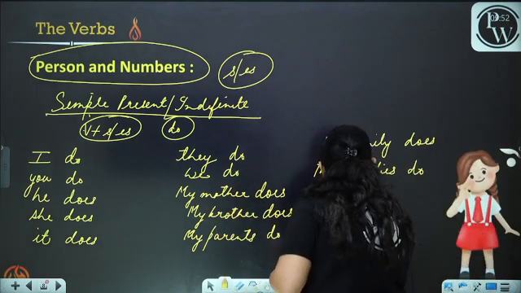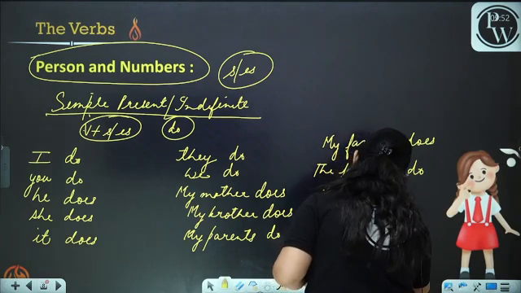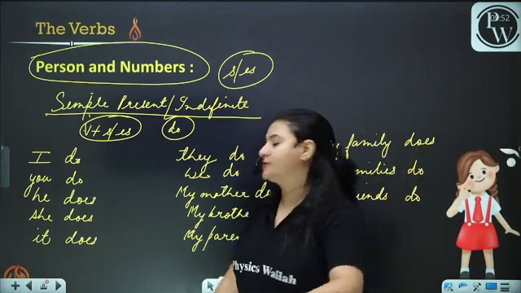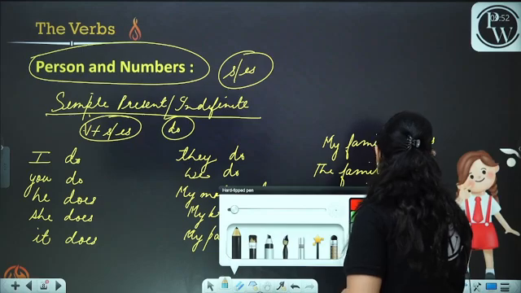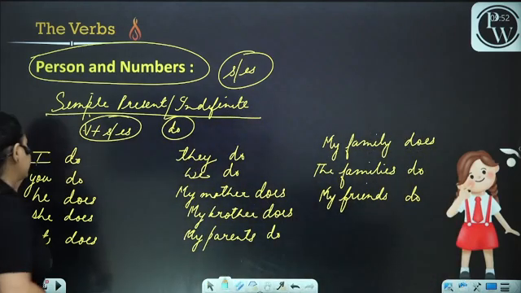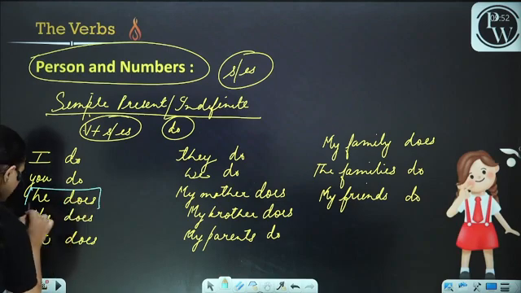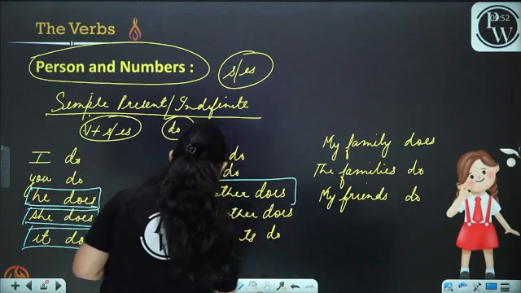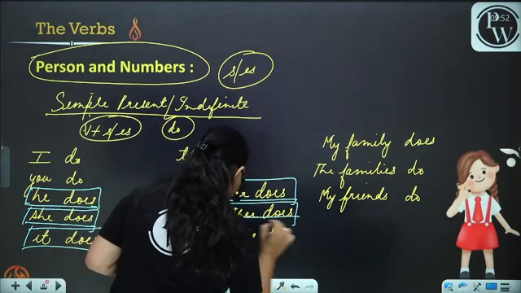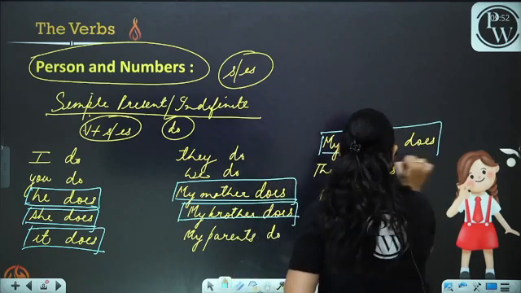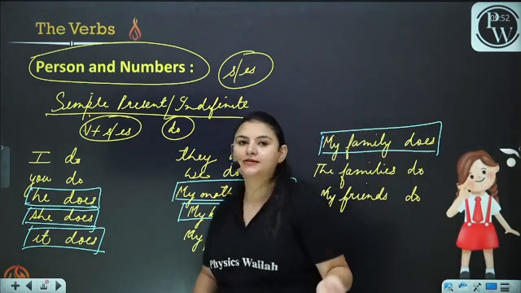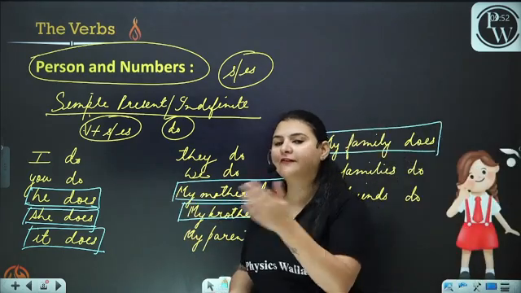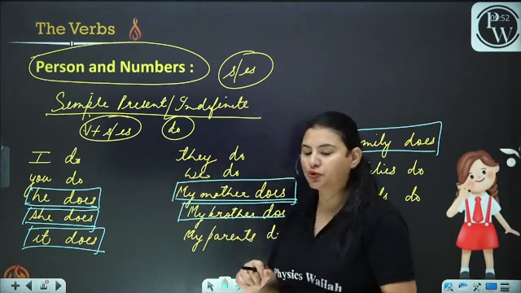Now we can take one more example. My friends do. Where do we use do and where do we use does? This is the biggest question. Now if we see carefully, where have we used does? Here, and here. What is the similarity between all these sentences? Why have we used es here? Why haven't we used do here? Why have we put es after do?